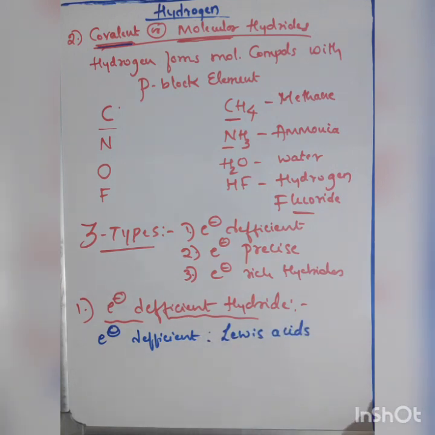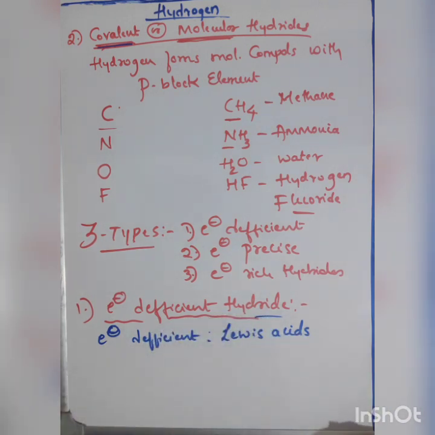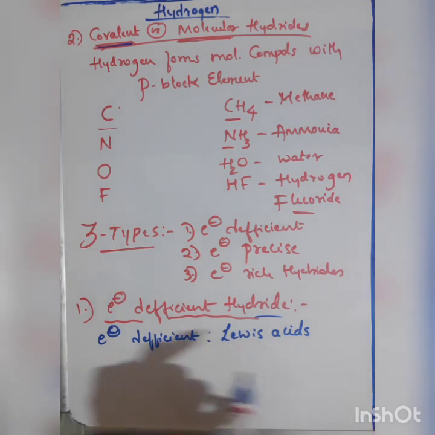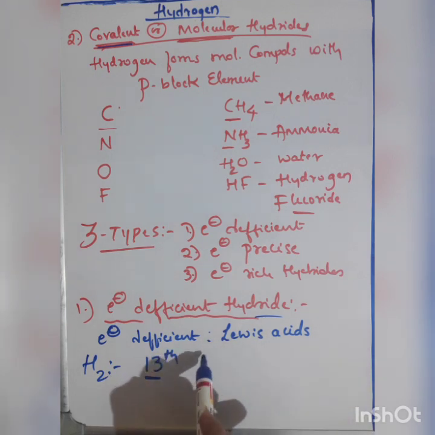Lewis acids will always gain a pair of electrons. That is why they are called Lewis acids or electron deficient species. These electron deficient covalent hydrides are formed when hydrogen combines with 13th group elements such as boron or aluminium.